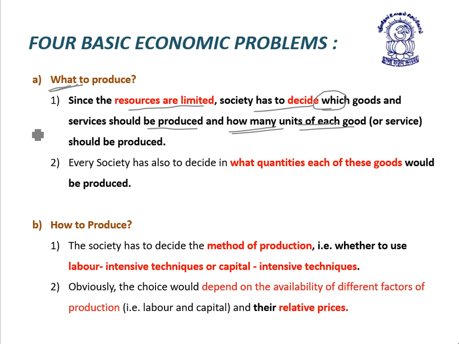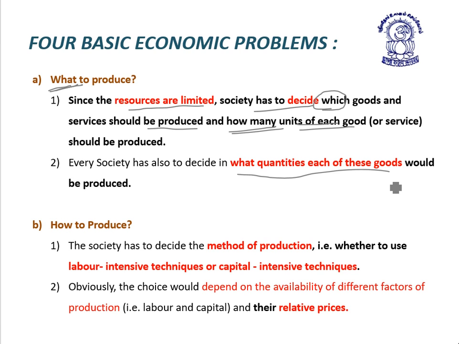Every society also has to decide what quantity of each of these goods would be produced. So under the what to produce problem, society has to decide three questions. First, society has to decide which goods and services should be produced.